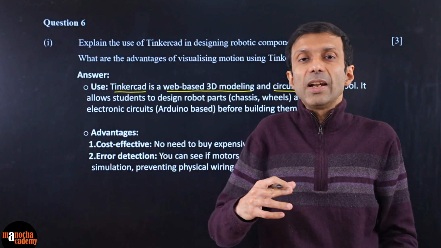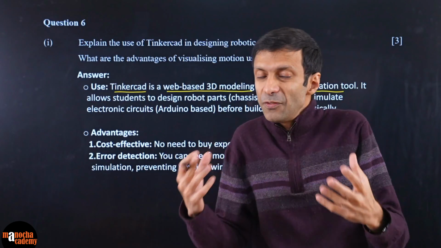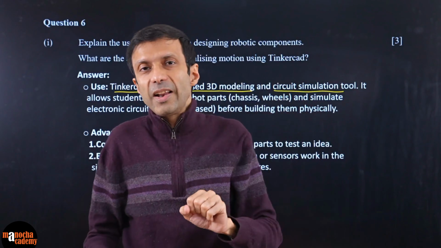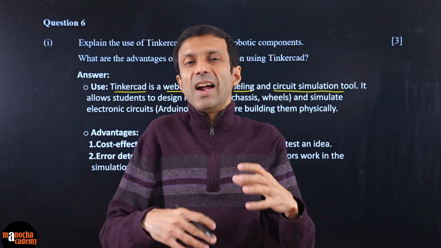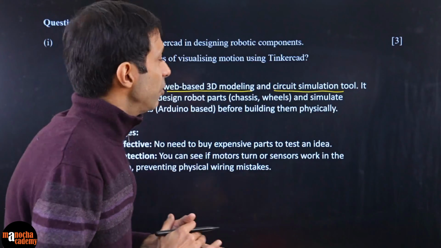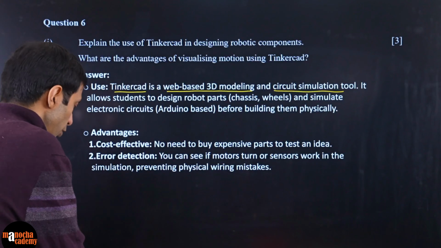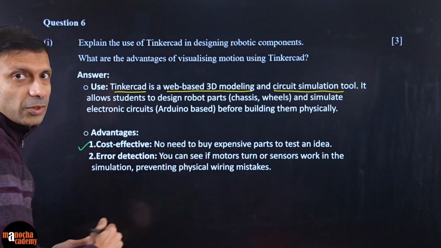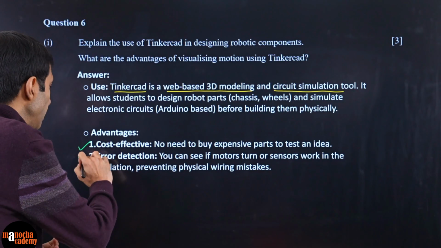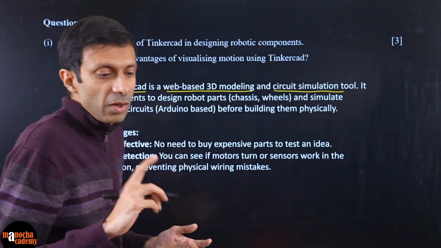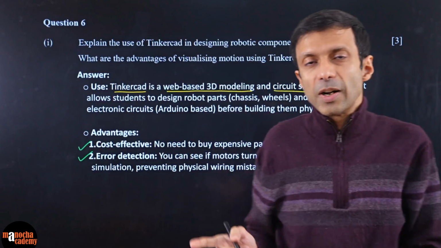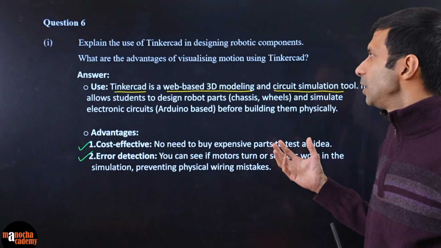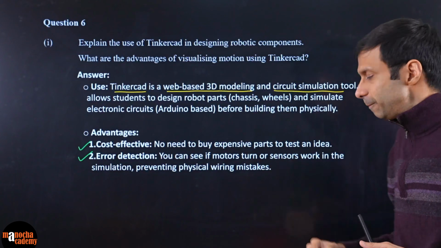You don't have to actually get the parts. You can test out the system and see if your logic is correct. Then you finally build it, because then you buy the correct parts, spend money there, and build your robotic system. So a huge advantage is that it is very cost effective. No need to buy expensive parts to test an idea. And then error detection: you can see where the problems are, what parts you need, or something that you missed. That is a great advantage of this simulation software, Tinkercad.